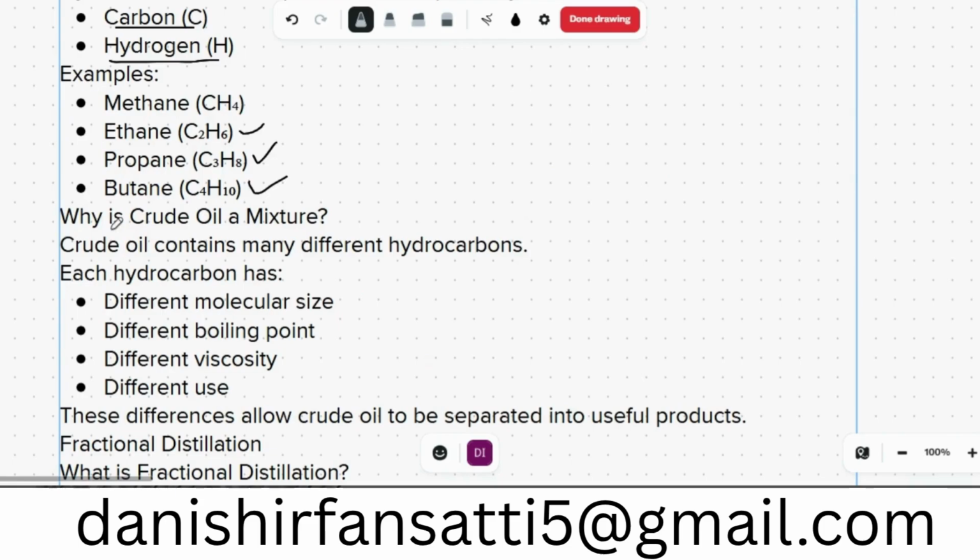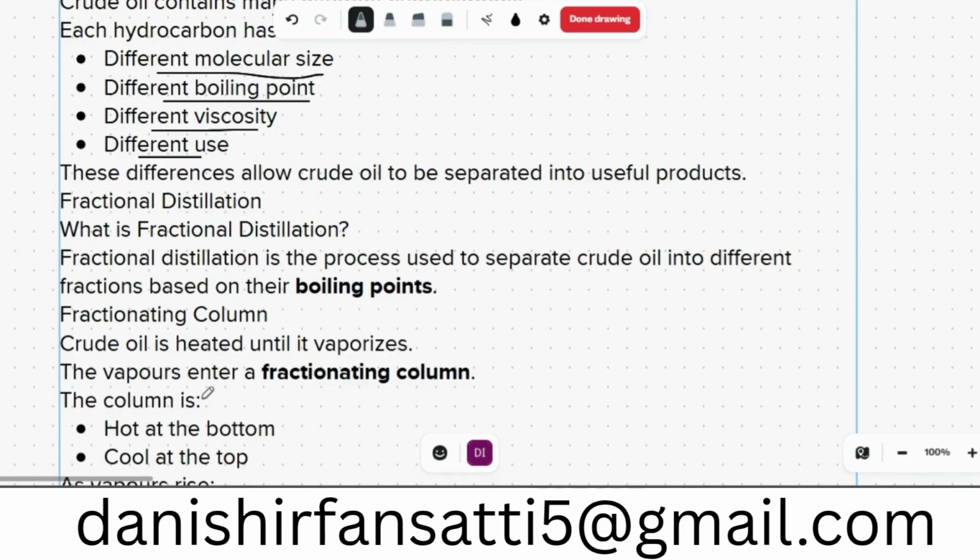What is a crude oil mixture? Crude oil contains many different types of hydrocarbons. Each hydrocarbon has a different molecular mass, different boiling point, different viscosity, and different uses. They allow crude oil to be separated into useful products. That is called fractional distillation. Fractional distillation is a process used to separate crude oil into different fractions based on their boiling points.